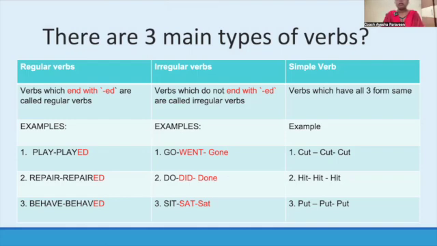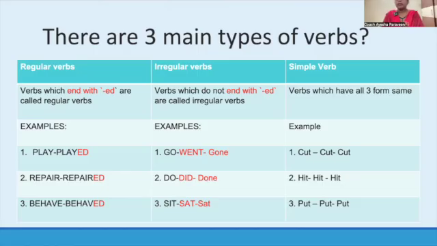And in irregular verbs, the first form is entirely different from the second form, and the second form is entirely different from the third form. For example, the first form of the verb is go, the V2 form is went, the V3 form is gone. Speak is the V1 form. From V1 to V2, how do we change? Speak, spoke. And the V3 form is spoken. Speak, spoke, spoken. You see, the first form is different, the second form is different, and the third form is different. So we call this type of verbs irregular verbs.